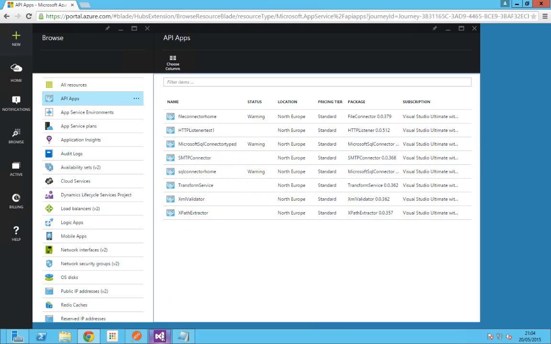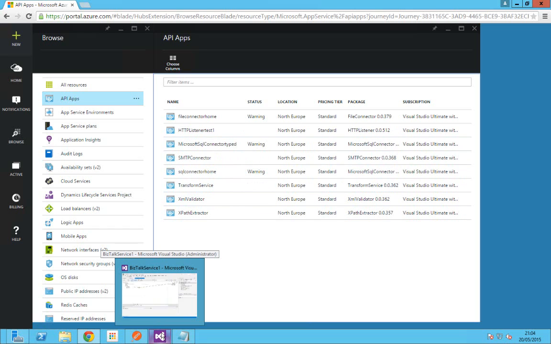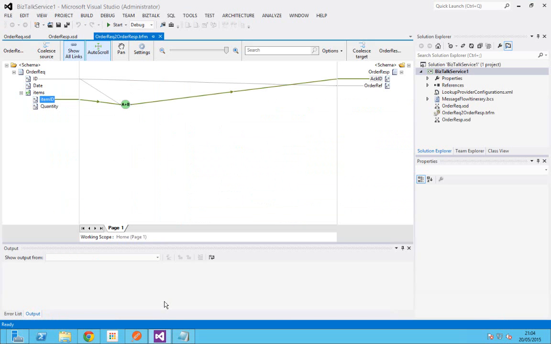As I said, I'm going to post an order request message, and I'm going to map this order request to a response if it is a valid XML file. For this purpose, I have to create an XSD schema, and also I have to create a map. If you have installed the Azure BizTalk Services SDK on your Visual Studio 2012, you can create this project.